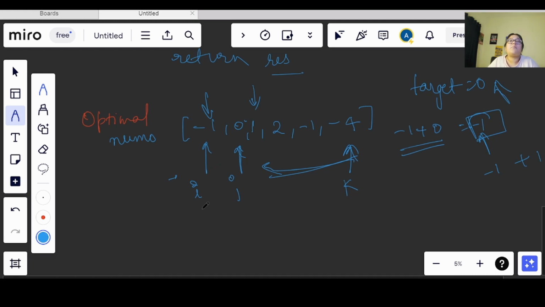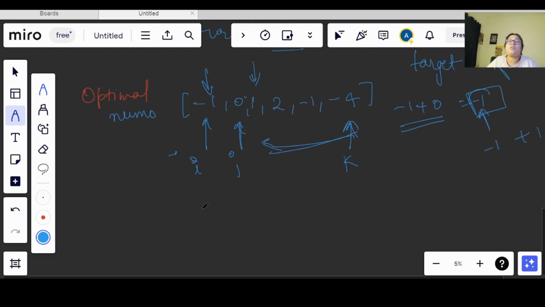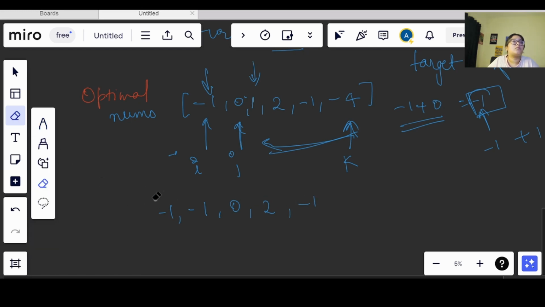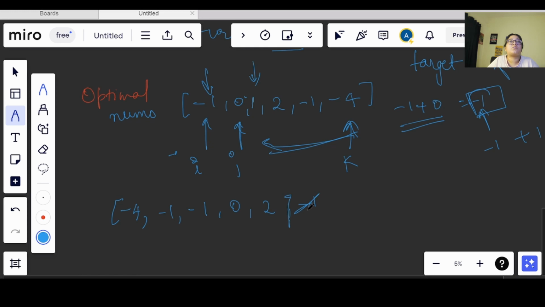So in the beginning only, what we can do is sort it out, okay? So 2, minus 1, minus 4, right? This is not there.